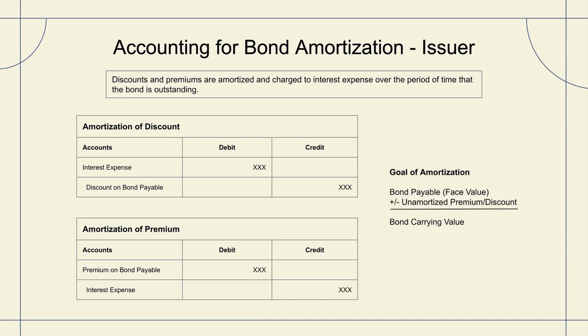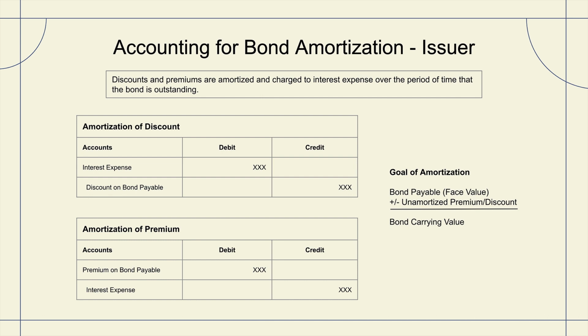Next, we're going to move on to bond amortization, and we're going to explore this from the perspective of the issuer. Discounts and premiums are amortized and charged to interest expense over the period of time that the bond is outstanding. And this really relates to the goal of amortization. The goal of amortization is to get the bond carrying value to face value by the date of maturity. The way that we determine bond carrying value is to take the bond payable amount, which is always at face value, if you recall back to our journal entries, a date of issuance, plus or minus any unamortized premium or discount, depending on the scenario that we're in, to derive the bond carrying value.